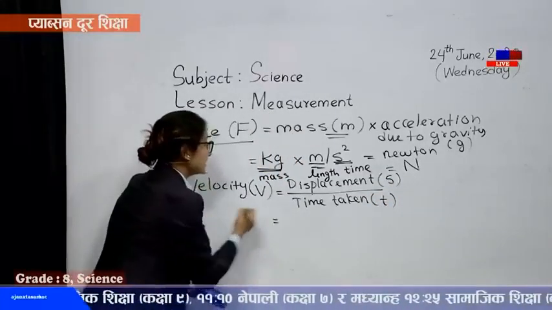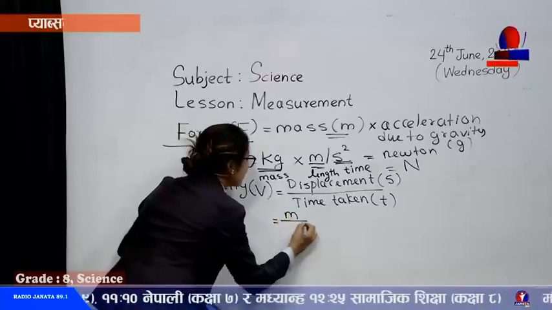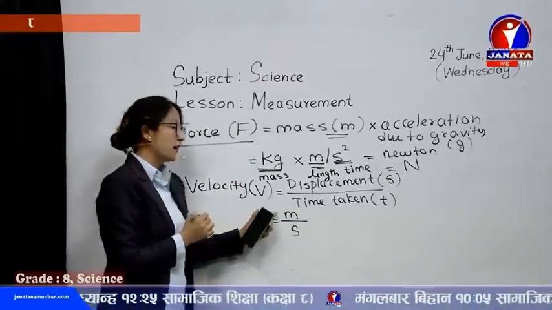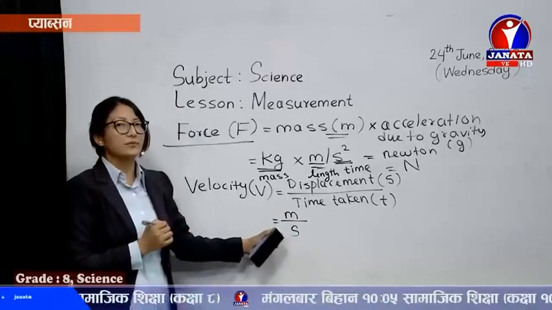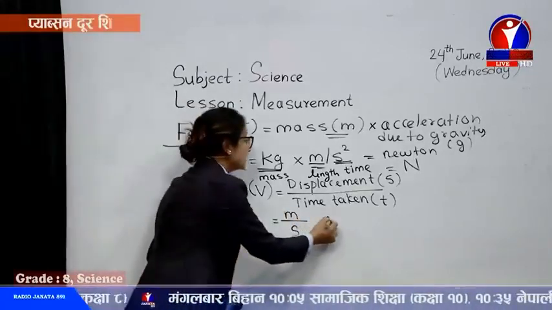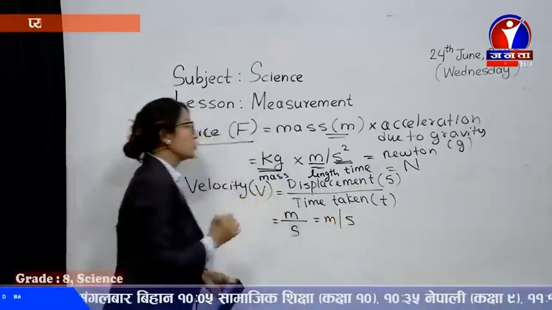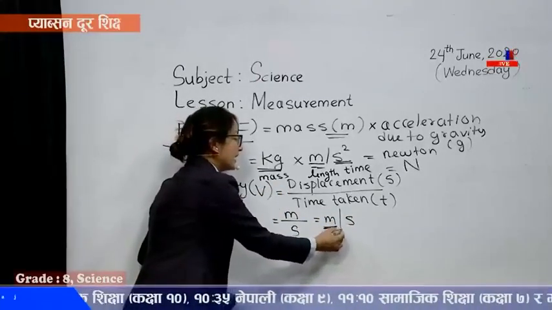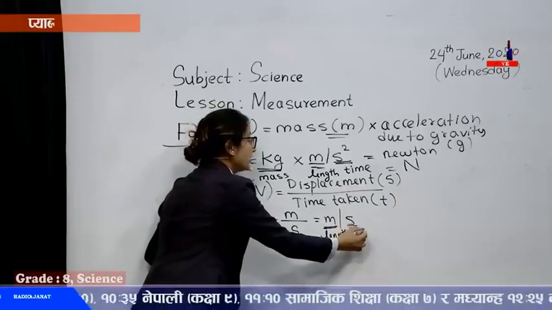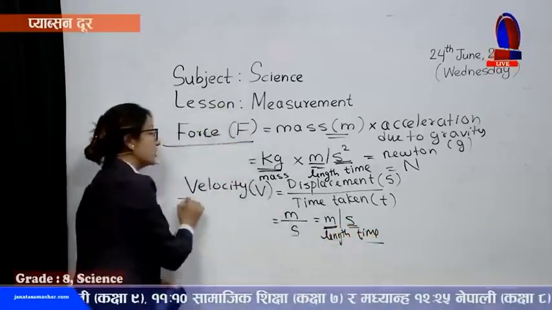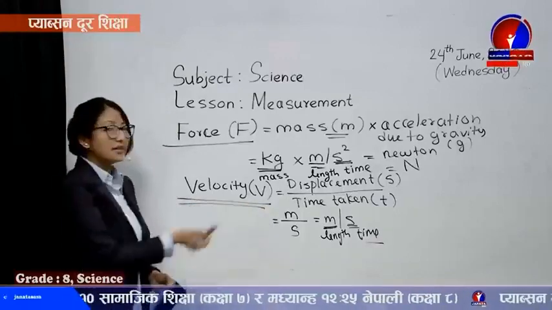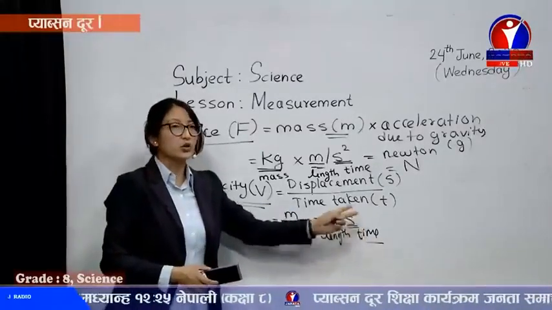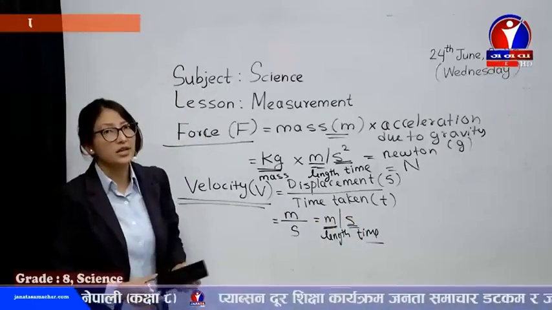Displacement is measured in meter and time is measured in second. So meter per second is a derived unit because this is the unit of length and this is the unit of time. So the unit of velocity is dependent upon the units of length and time. So meter per second is a derived unit.